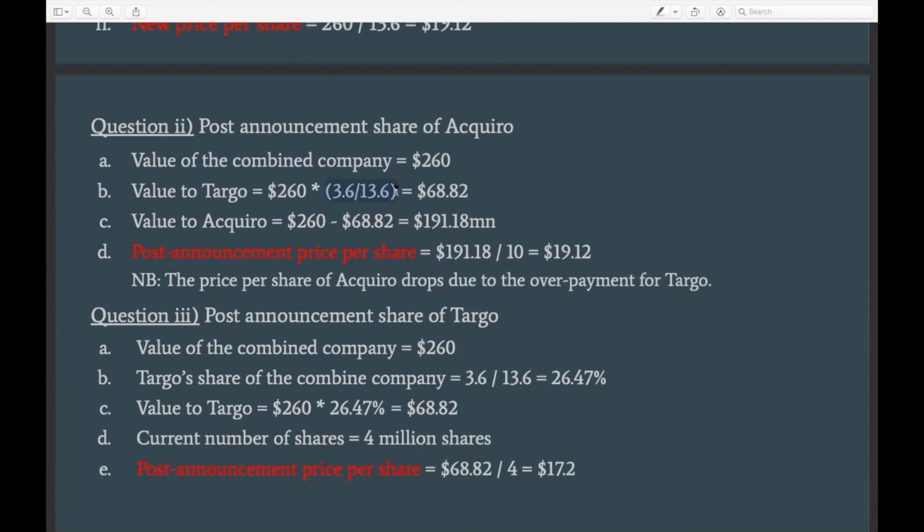And this is simply 3.6 million shares divided by 13.6, which is the total number of shares, right? So if we multiply this by the total value of the combined businesses, we arrive at the value of Darboe,